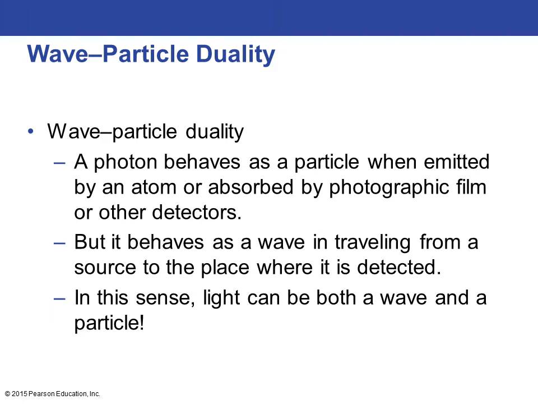So wave-particle duality just means that light has properties of both a wave and a particle, as we've been talking about. So a photon behaves as a particle when it's emitted by an atom or absorbed by a photographic film or other detectors. As we see with the photons bouncing off of a metal surface, it's behaving as a particle, but it behaves as a wave when it's traveling from a source to the place where it's detected. So in this sense, light is both a wave and a particle.